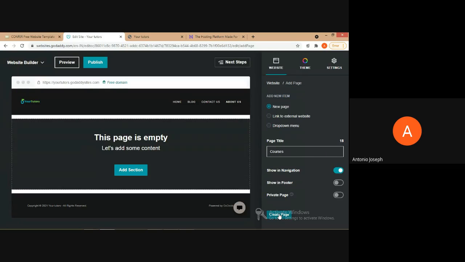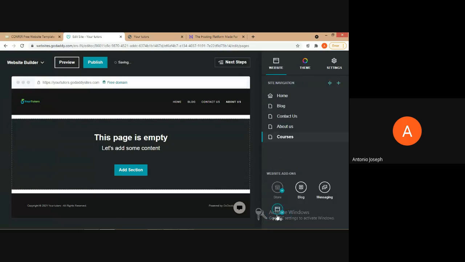And if I want to show these things in the footer of the website also, then I can simply choose this option so that the hyperlink to the page will be available in the footer of the home page also. So just click on create page. So that's also being created.